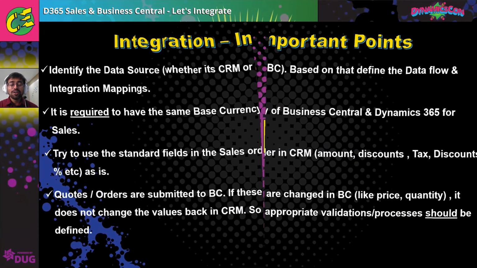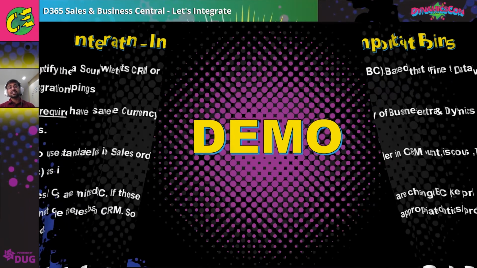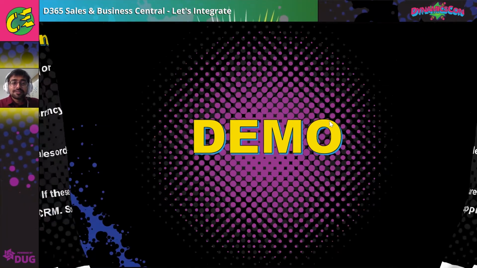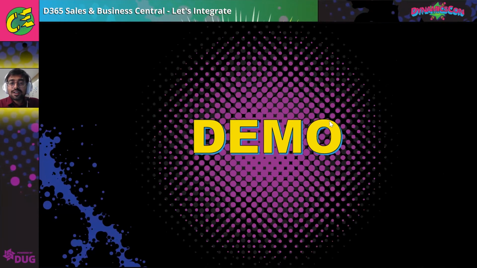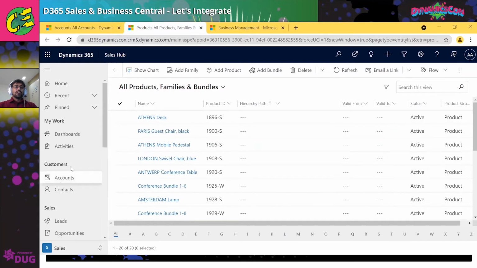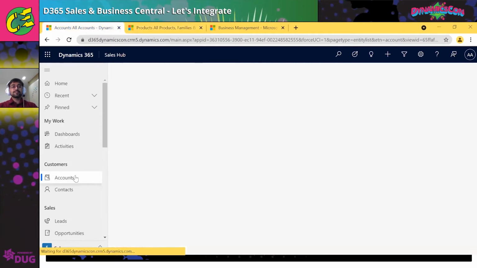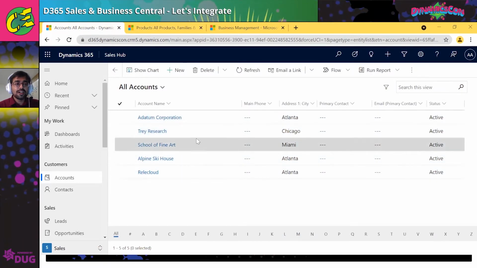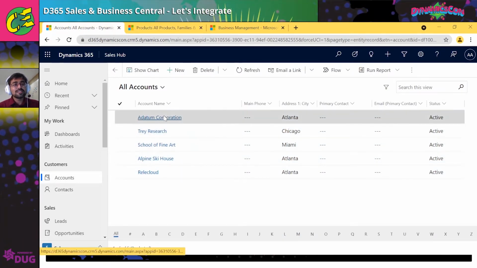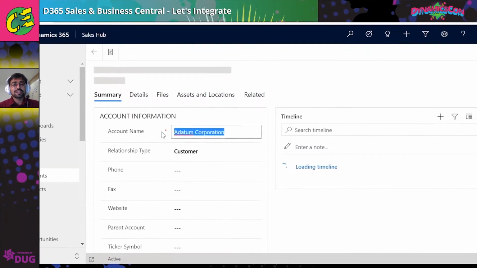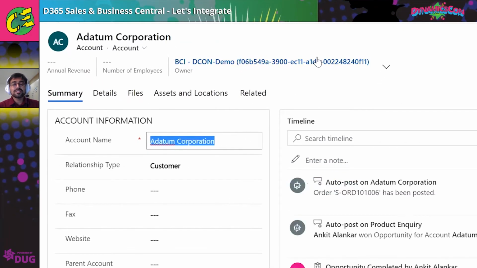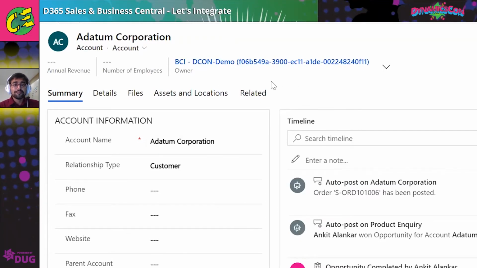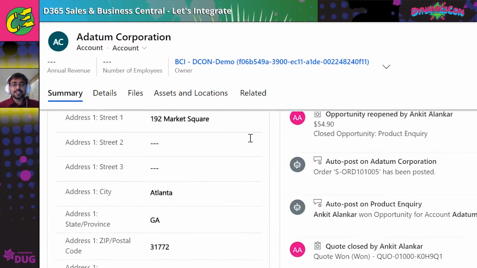So finally, let's see the demo now. So this is my CRM instance, where you see that I have synchronized a few accounts and customers. This is the Adatum Corporation customer that is synchronized. If you see, this is the owner, the user from BC who has created it. And this is the customer that has been synchronized.